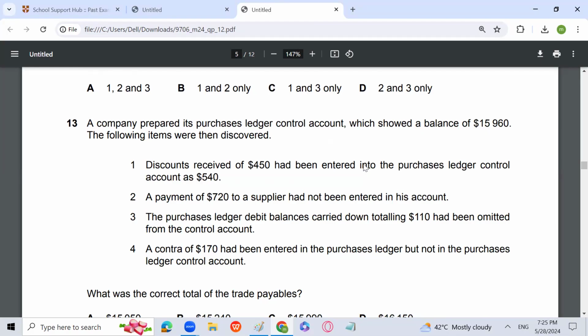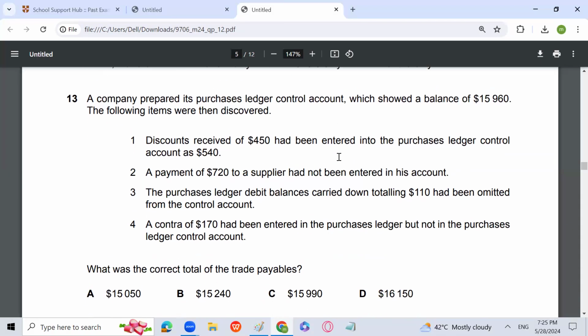So debit balance carried down means that it will be written on the credit side and it will come on the debit side. So we have to subtract the debit balance carried down. A contra of 170 had been entered in the purchase ledger, but not in the purchase ledger control account. That will also be subtracted. 170 will also be subtracted. So what is the corrected total of the trade payables?